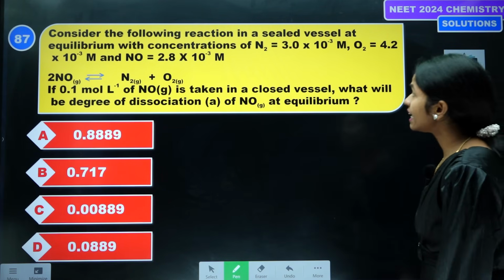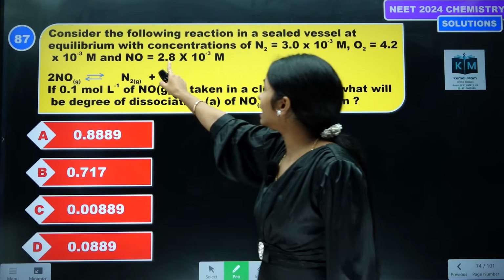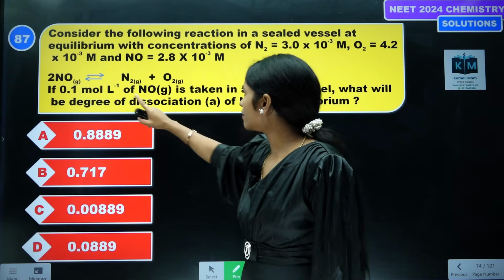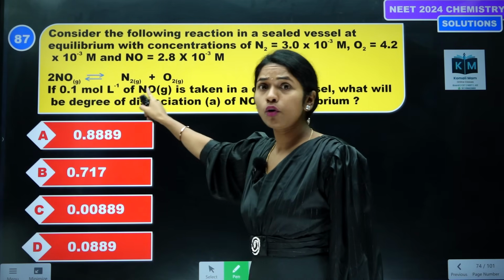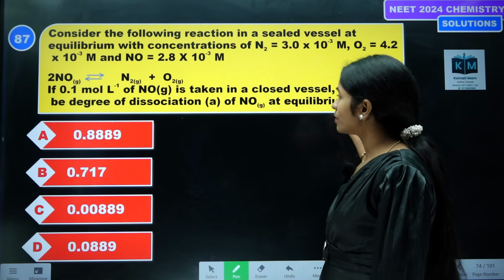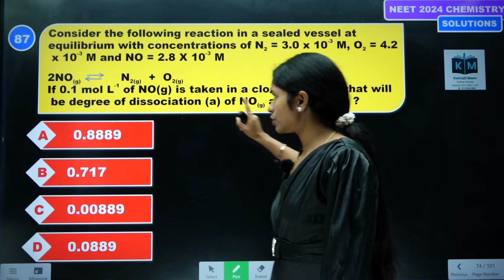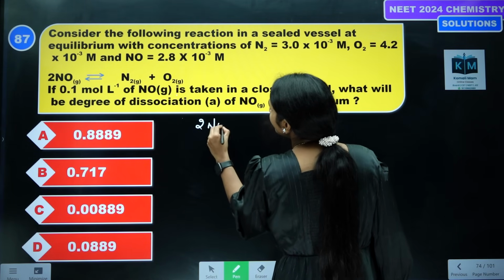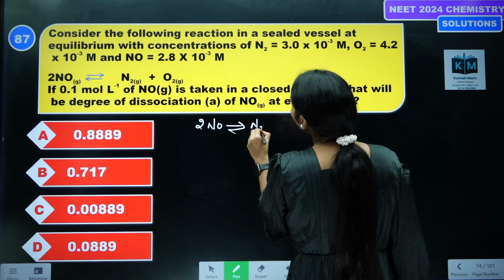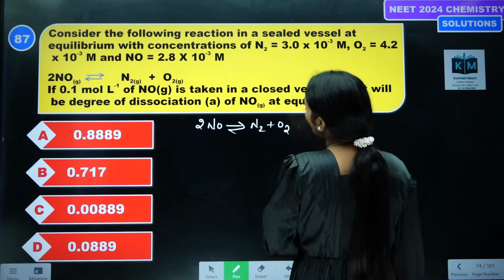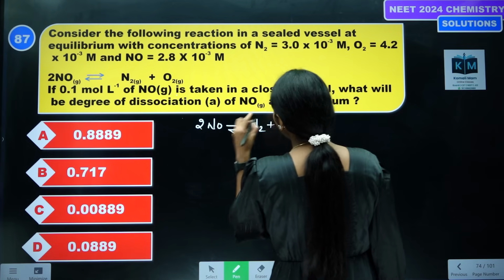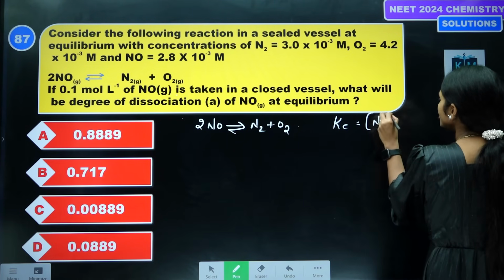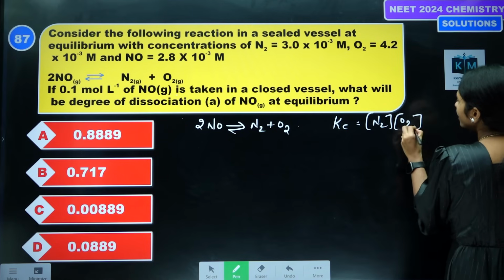Consider the following reaction in a sealed vessel at equilibrium, with the three concentrations given. If 0.1 mole of NO is taken in a closed vessel, what will be the degree of dissociation? How to do this numerical? Let's take 2NO gives rise to N2 plus O2 as the reaction. Now here let's find Kc. How to find Kc? Products concentration by reactant concentration.